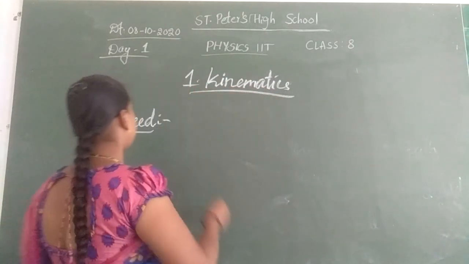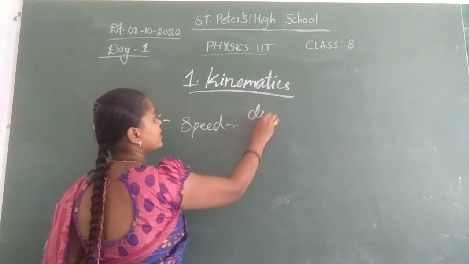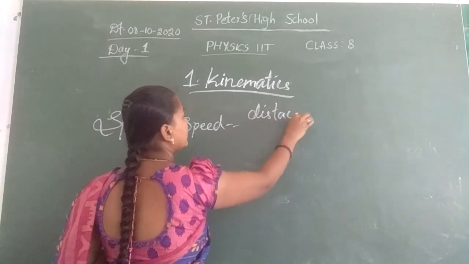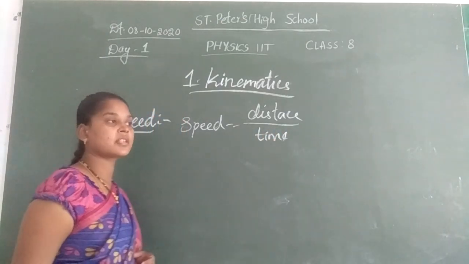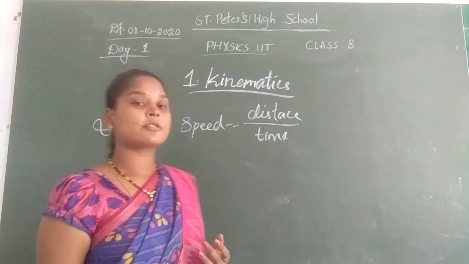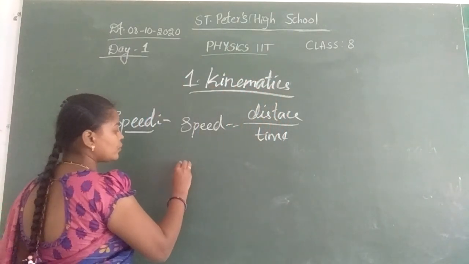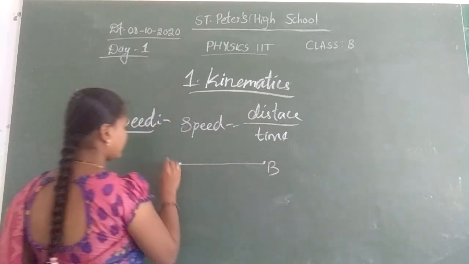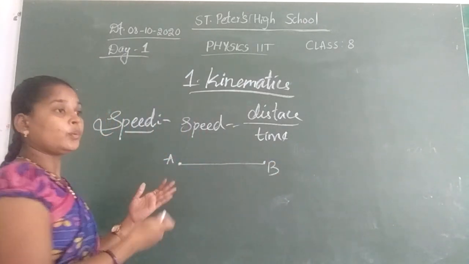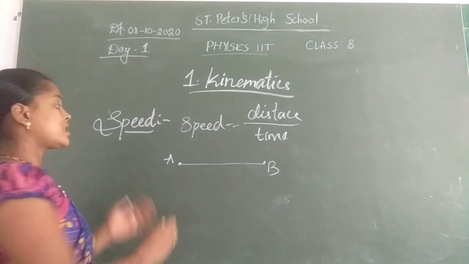So, refresh now. Speed is equal to distance travelled in a particular time. Distance travelled by the body is called speed. Here I will give one example. A train is moving from A to B. So what is the point A to B? How much distance has it travelled?